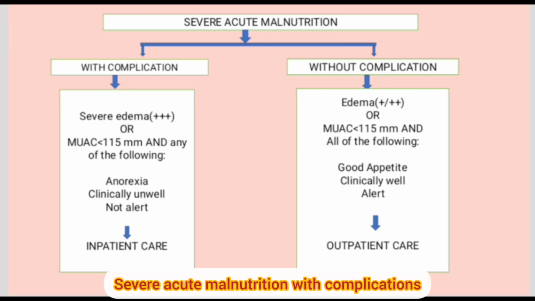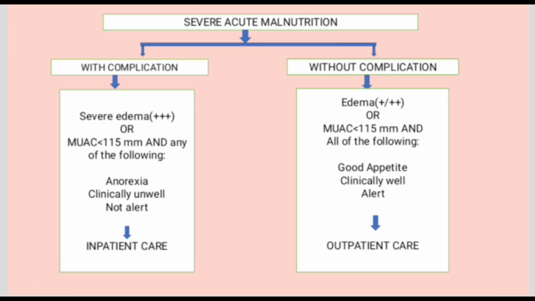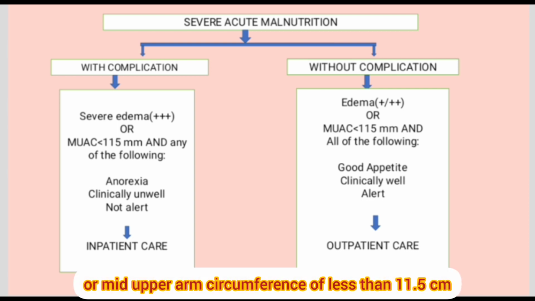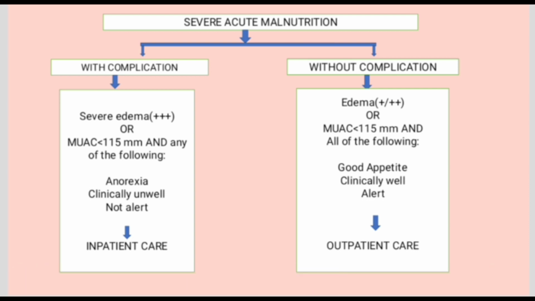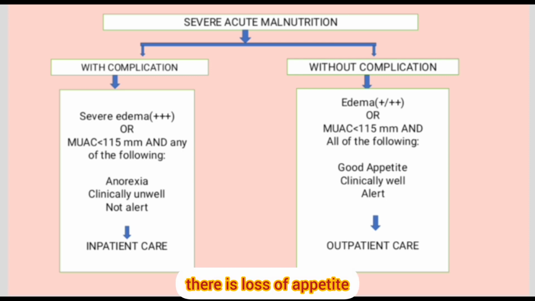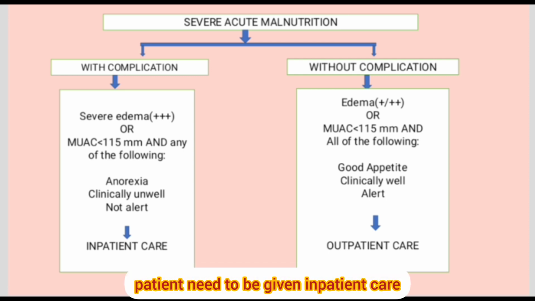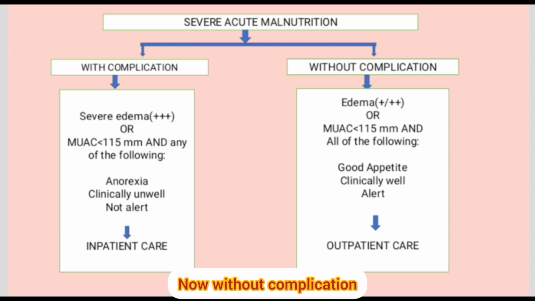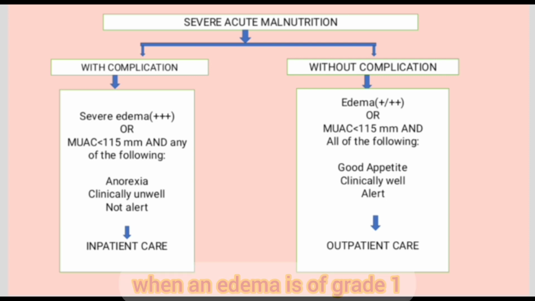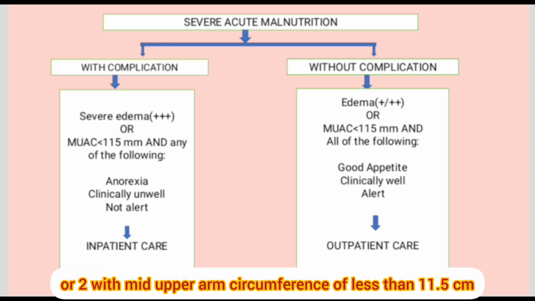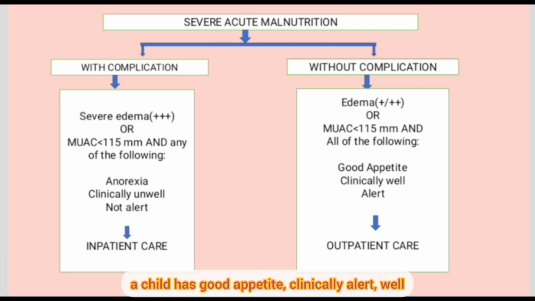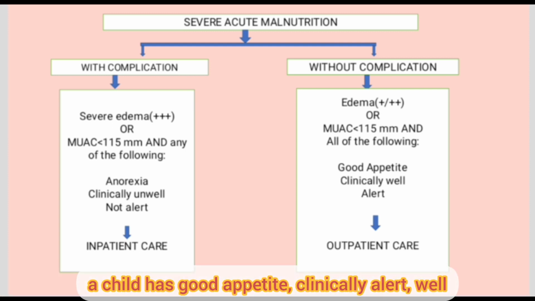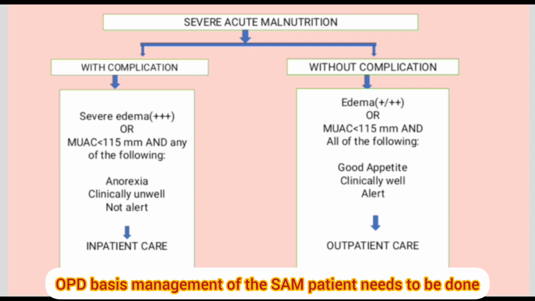ruled out. Severe acute malnutrition with complications means severe edema of grade 3 or mid upper arm circumference of less than 11 centimeters, the child is not well, clinically not alert, there is loss of appetite; the patient needs to be given inpatient care. Now, without complication, when edema is of grade 1 or 2 with mid upper arm circumference of less than 11.5 centimeters, but the child has good appetite, is clinically alert and well, OPD basis management of the SAM patient needs to be done.